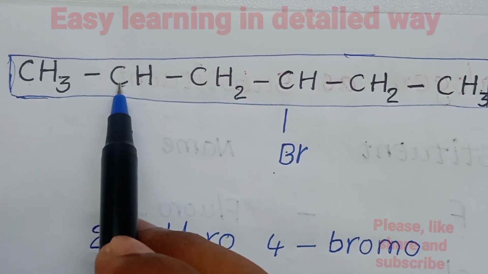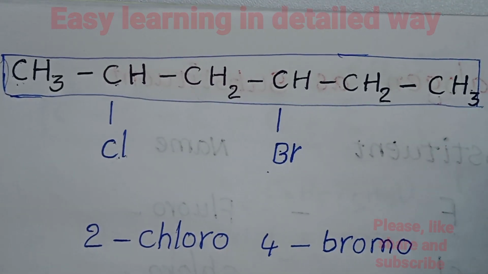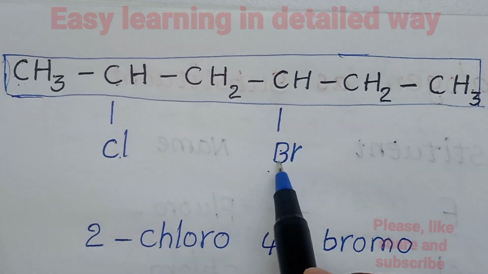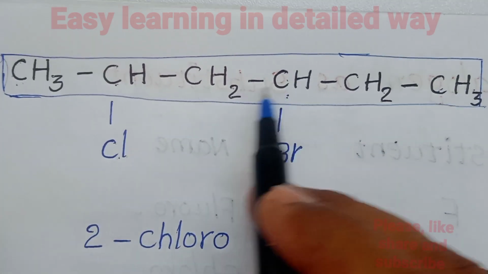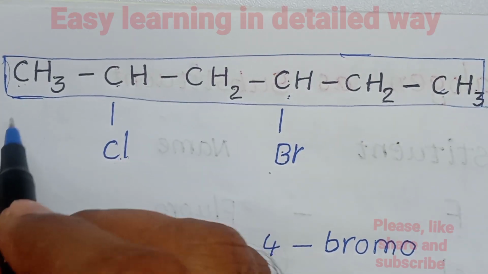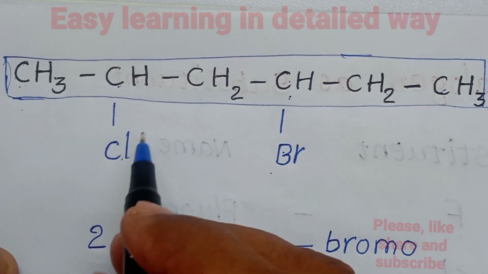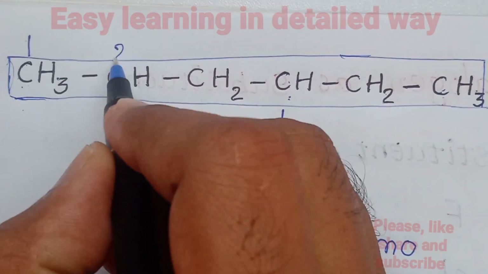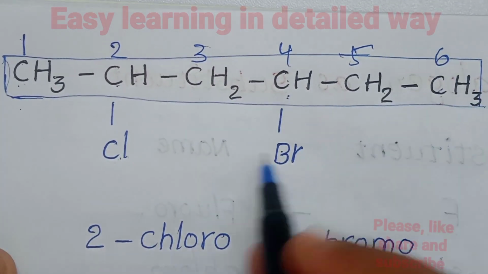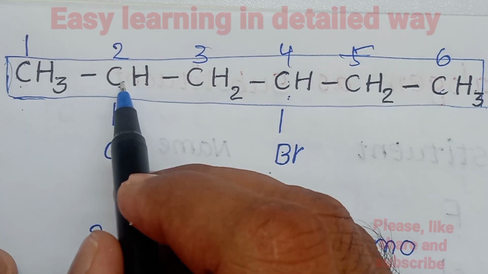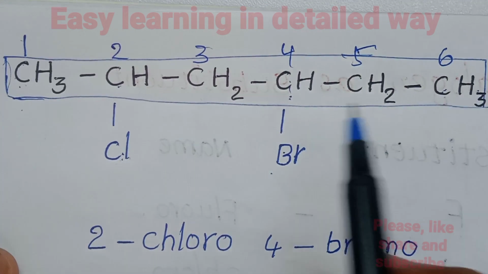Numbering from the right hand side, the first substituent is encountered at carbon number 3. So numbering from the left hand side is the right way in this case, to get the lowest number to the substituent. Chlorine is attached to the second carbon and bromine to the fourth carbon of the main chain.